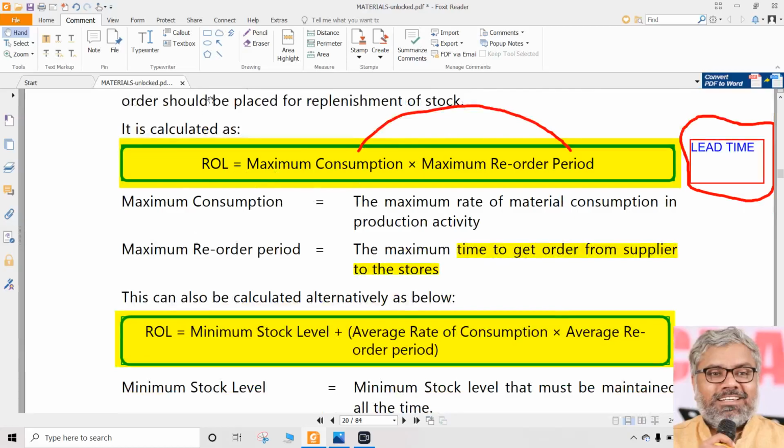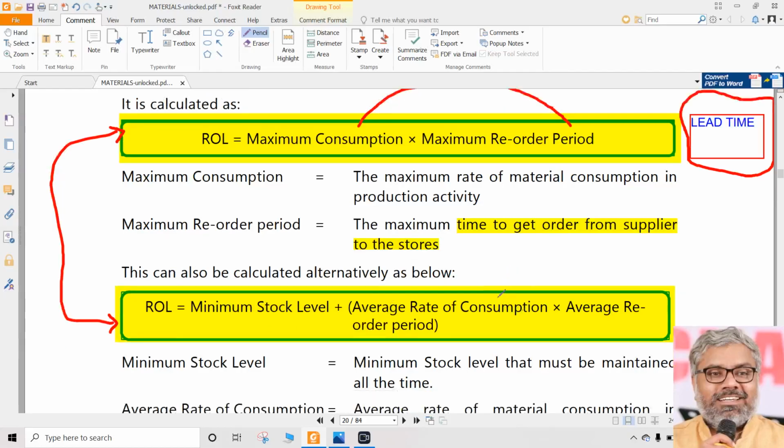So reorder level has two different formulas here. One formula is maximum consumption into maximum lead time. Second one is minimum level plus average consumption into average lead time. And there is a bracket here, remember that. So this is average consumption into average lead time. First you have to calculate that average consumption into average lead time. Then add minimum level to that. Then you get reorder level.